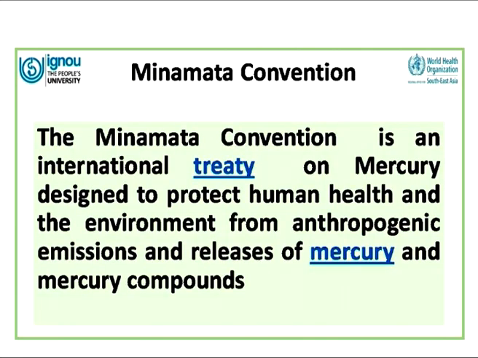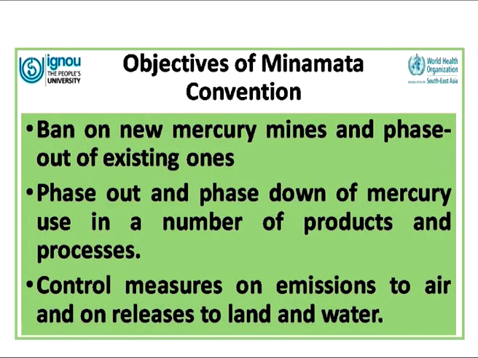Now, this Minamata Convention on Mercury is an international treaty which is designed to protect human health and the environment from anthropogenic emissions and releases of mercury and mercury compounds. India is also a very strong supporter of the Minamata Convention, and the objectives of this convention are to ban the new mercury mines and to phase out all those previously existing mercury mines. There is a guideline to phase out and phase down the mercury use in a number of products and processes.